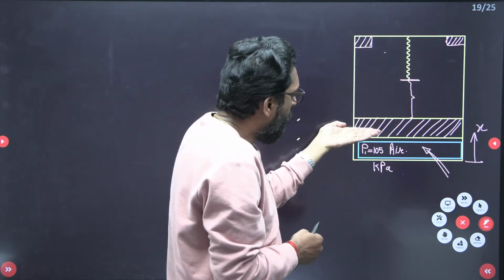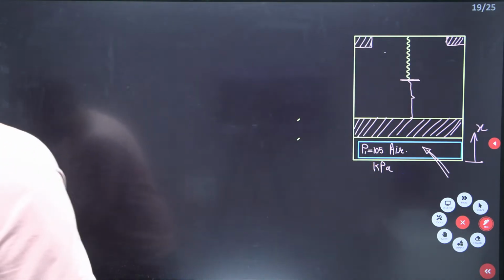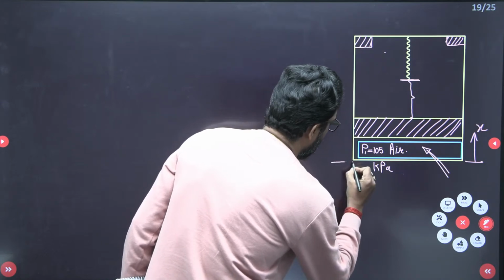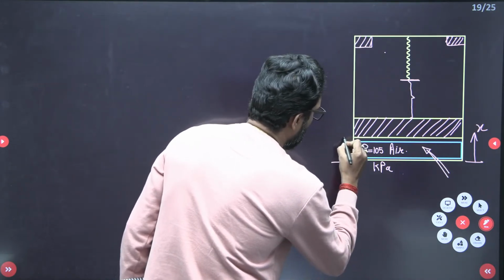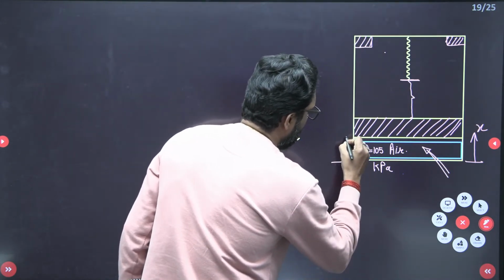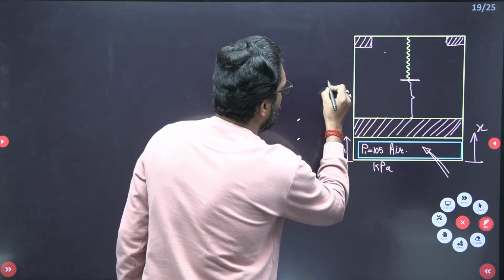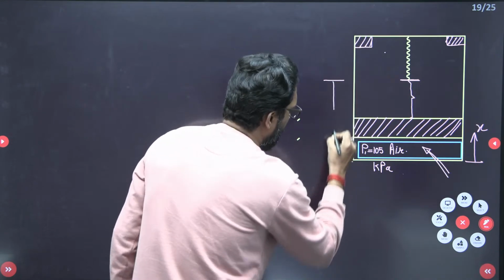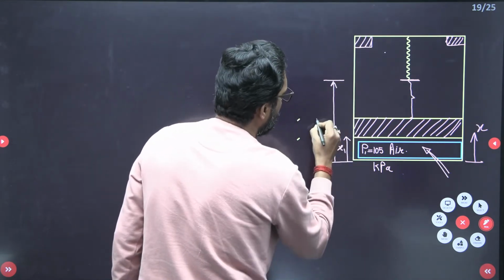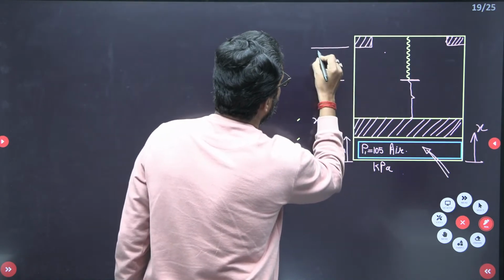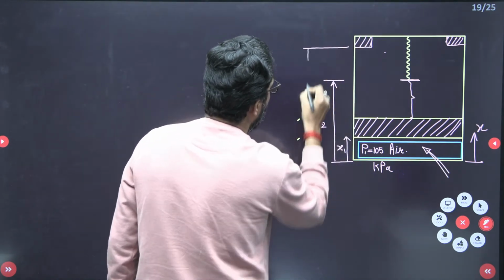So at this point, if you measure this one, let's suppose this is your X1 displacement, this is your X2 displacement, and at the stops, let's suppose this is your X3 displacement.